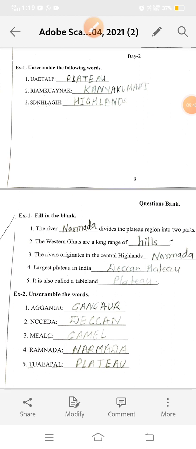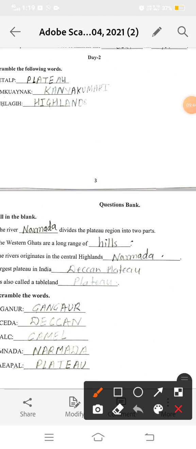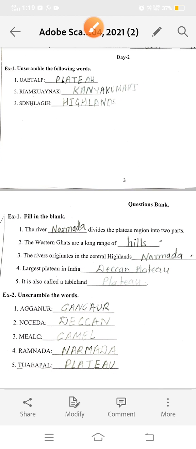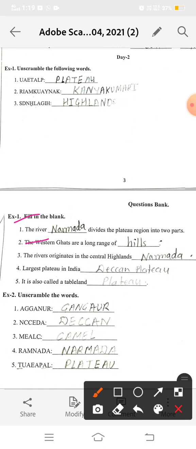First is: the river dash divides the plateau region into two parts. It means which river divided the plateau region into two parts. So it is Narmada. Okay. In the north of Narmada, we have Central Highland, and to the south of Narmada, we